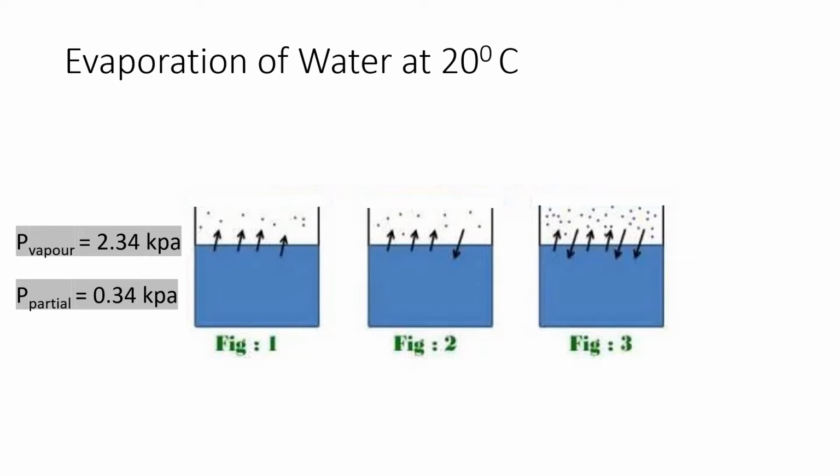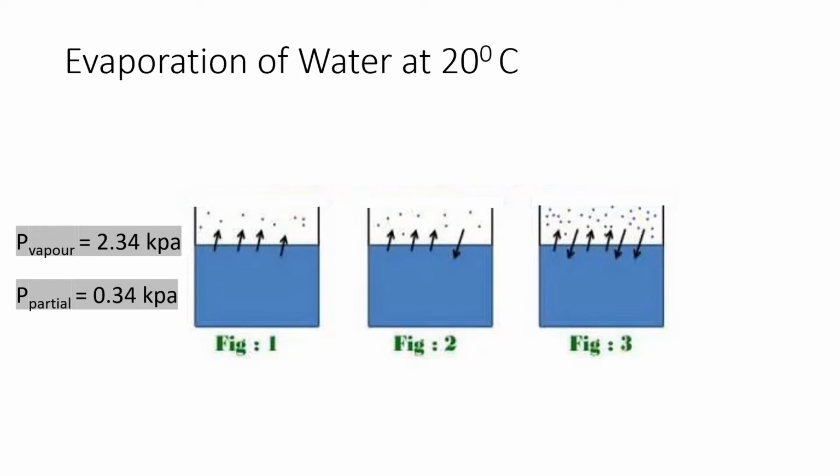Therefore, a bucket of water at 20 degrees Celsius left in a room with dry air at 1 atmosphere will continue evaporating until one of two things happen. The water evaporates away, that is, there is not enough water to establish phase equilibrium in the room, or evaporation stops when the partial pressure of water vapor in the room rises to 2.34 kilopascal, at which point phase equilibrium is established.